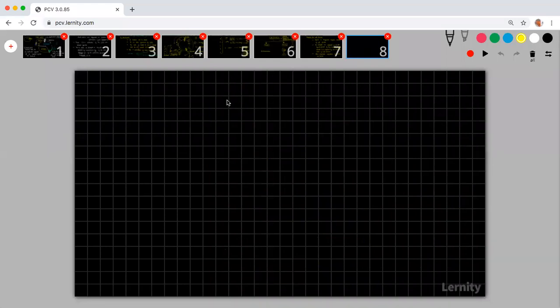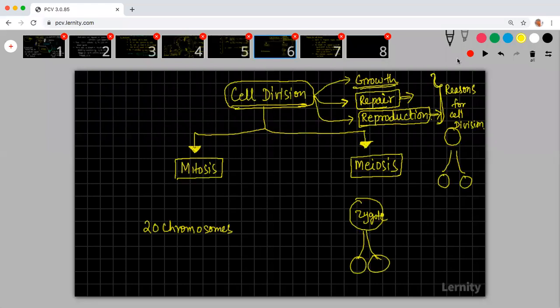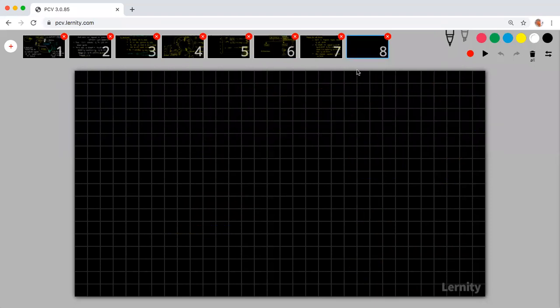Okay, so now please listen here, children. What you need to understand is there is something that you need to know. In the first two cases that we are talking about here, let us talk about growth and repair. In these two cases, there is a different requirement.